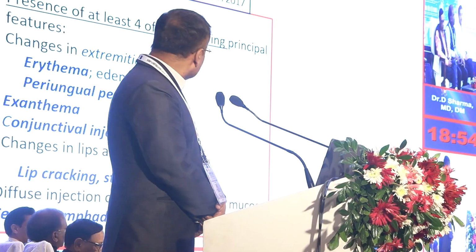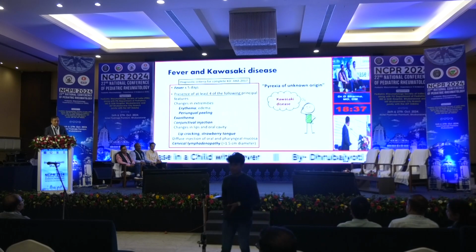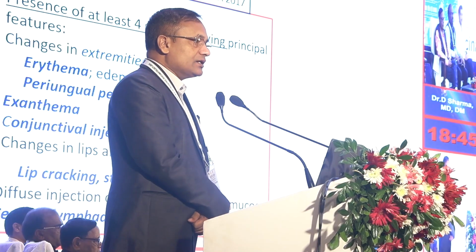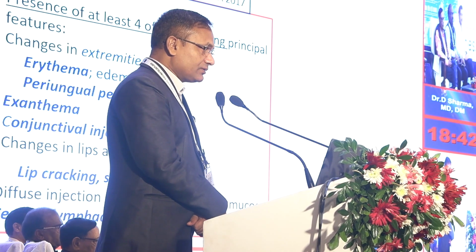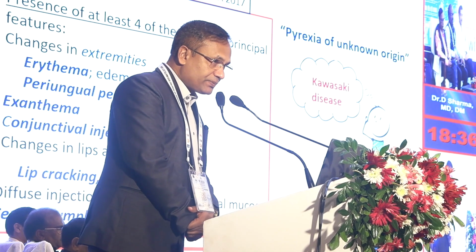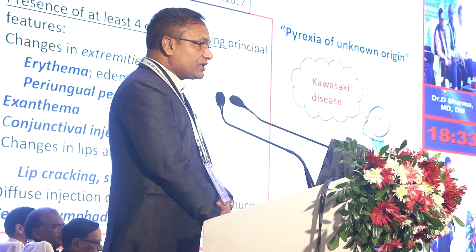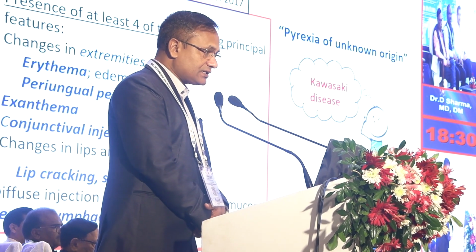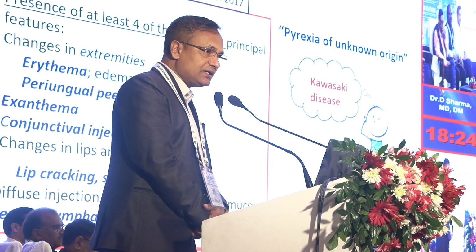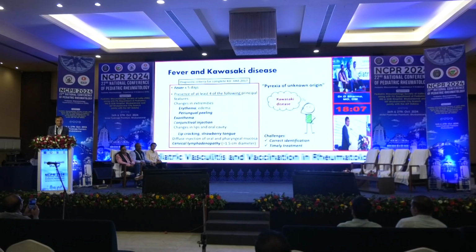The problem occurs when the child presents with fever of unknown origin. Here, if we do not think of Kawasaki disease, the diagnosis becomes very difficult. So I always tell our residents, when any child comes with fever for 5 days, always think of Kawasaki disease as a differential diagnosis. Otherwise, we may miss the diagnosis. So our challenges are correct identification and timely treatment. If we do not diagnose the disease on time and initiate treatment, it will lead to very fatal complications: coronary artery aneurysm and early cardiovascular death.